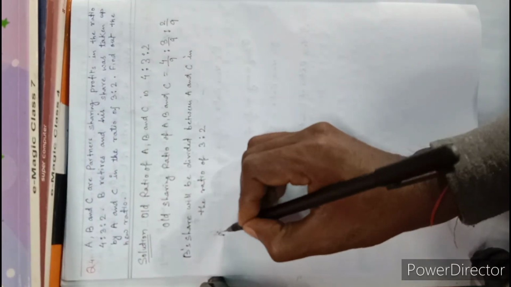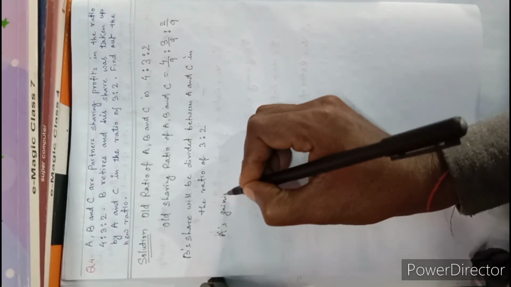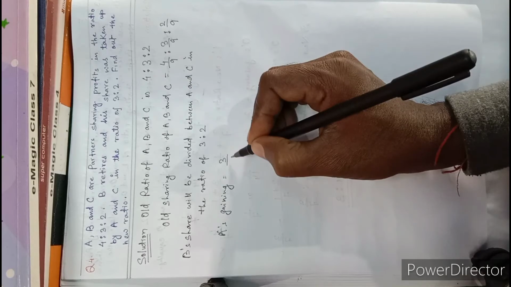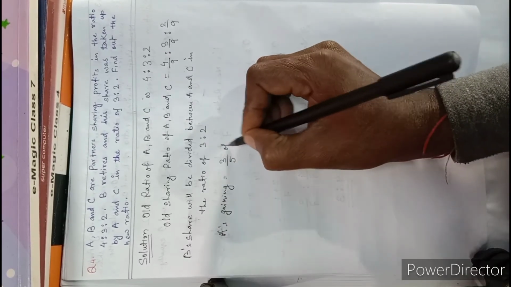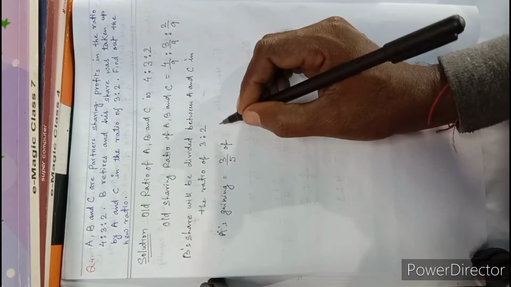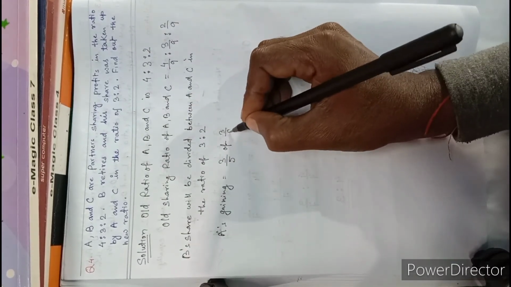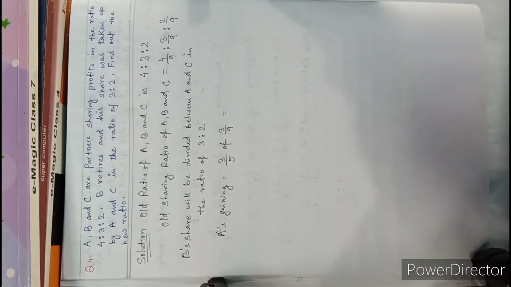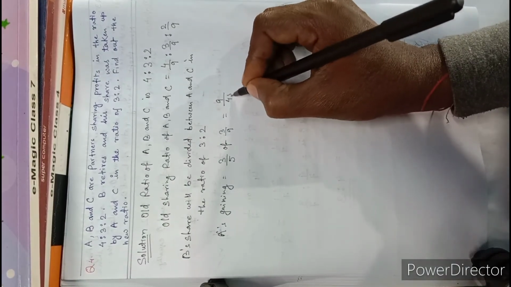So A gains 3 by 5, this 3 by 5 of 3 by 9. So we get 3 3 is 9 and 9 5 is 45. So 9 by 45.